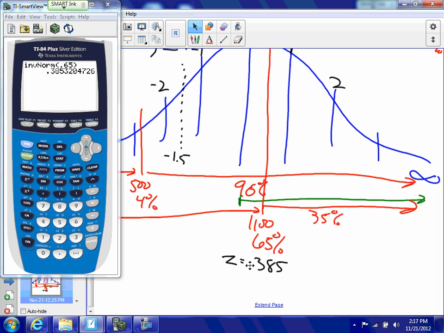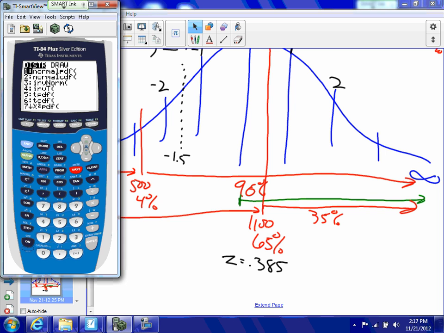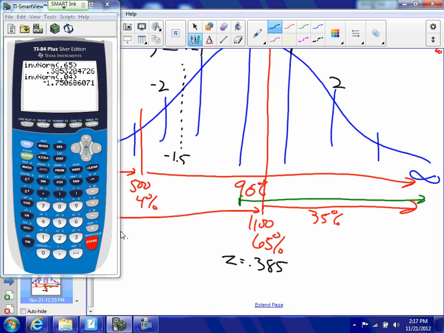The z-score for 4%, let's see, inverse norm, 0.04, is negative 1.75. So I'm going to write that here. The z for this one is negative, z equals negative 1.75.